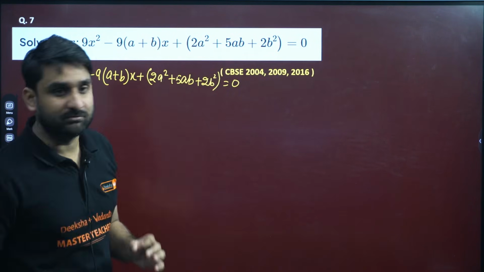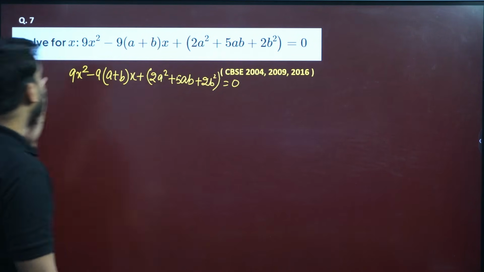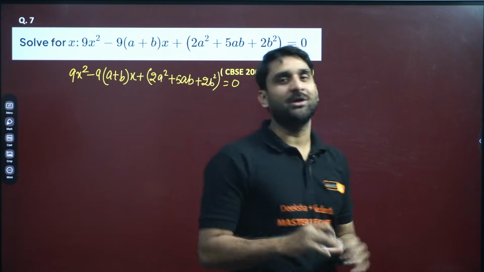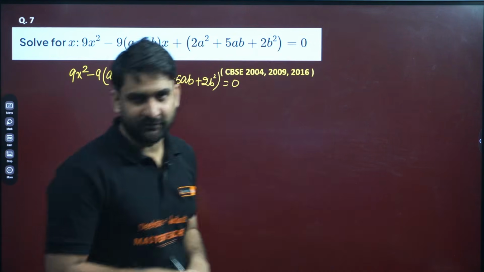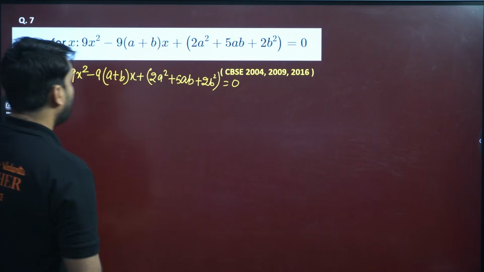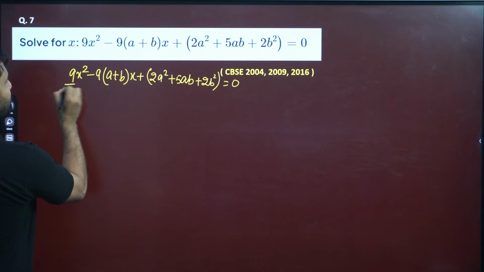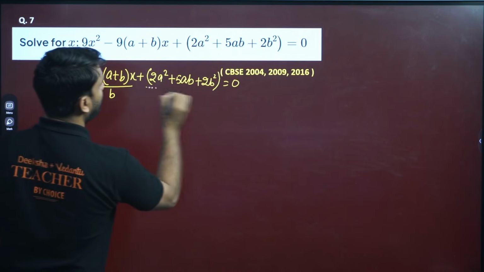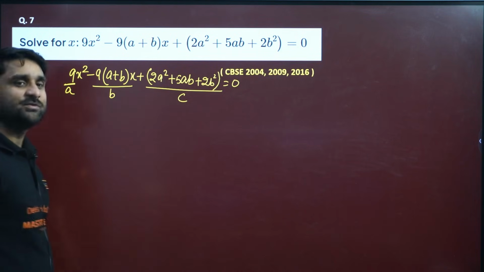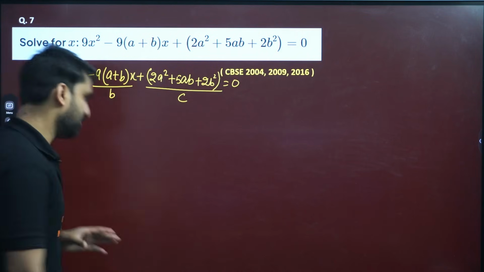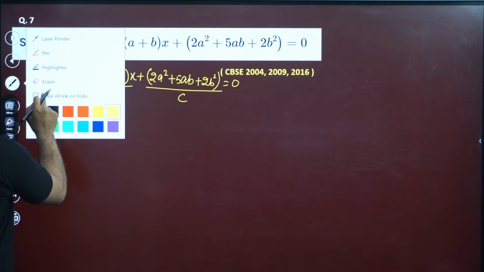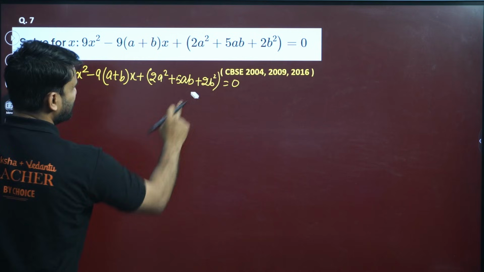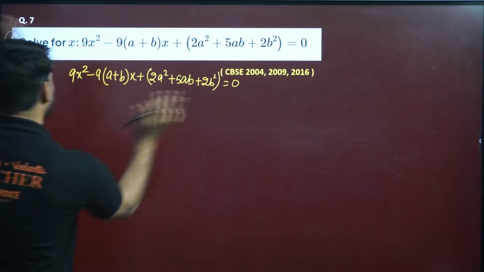The value of x means we have to solve. So how can we solve this question? Let me tell you. I can solve this question by two methods. We can apply the quadratic formula directly. Yes, my dear, the quadratic formula, because this is a, the coefficient of x is called b, and this whole is c. Yes, we can apply the quadratic formula, but other than that, we can solve this by another method which looks comfortable. So let me give you that method.